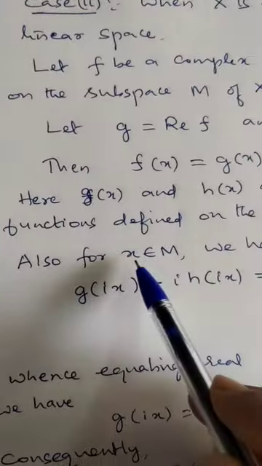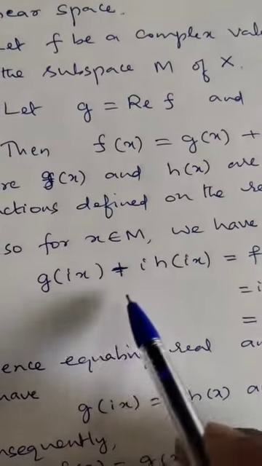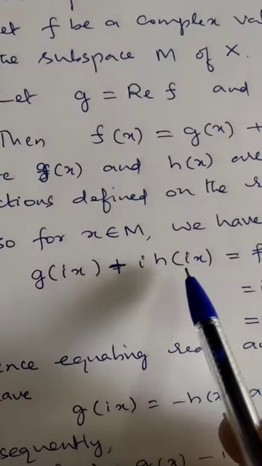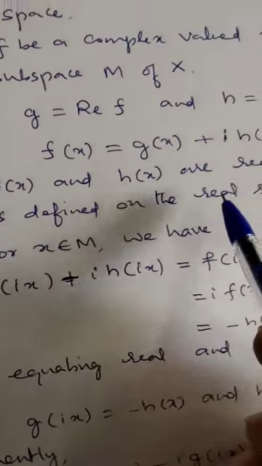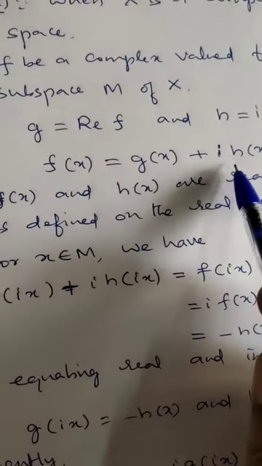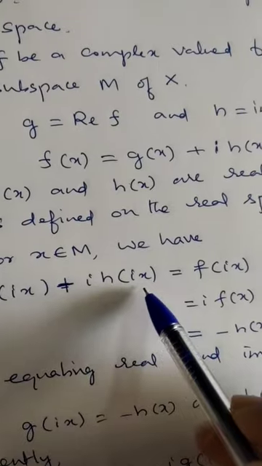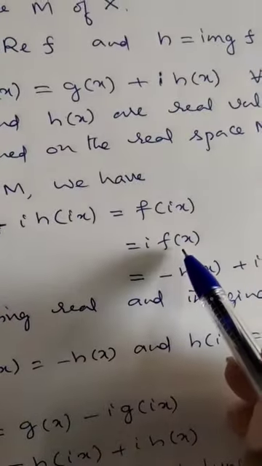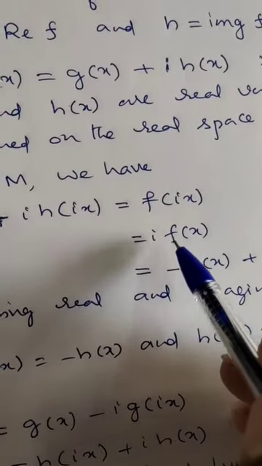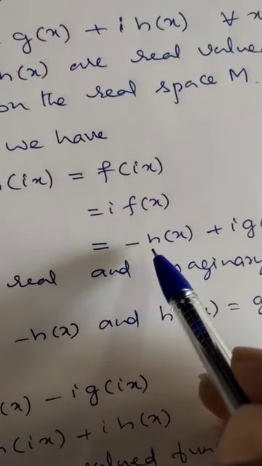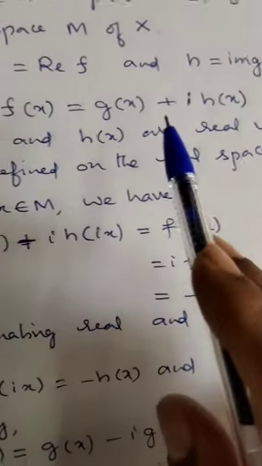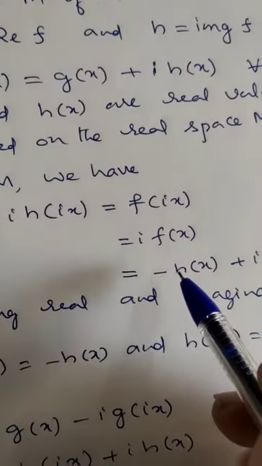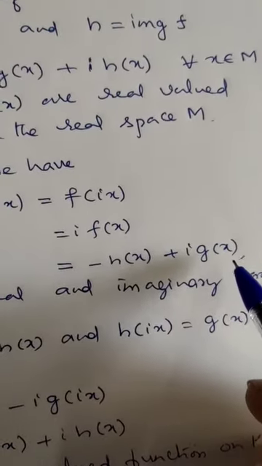Okay. Now for x belongs to M, we have g of ix plus i into h of ix. Here I replace x by ix. g of ix plus i times h of ix is equal to f of ix. f of ix is, since f is linear, i times f of x. If you multiply throughout by i, it becomes minus h of x plus i times g of x.